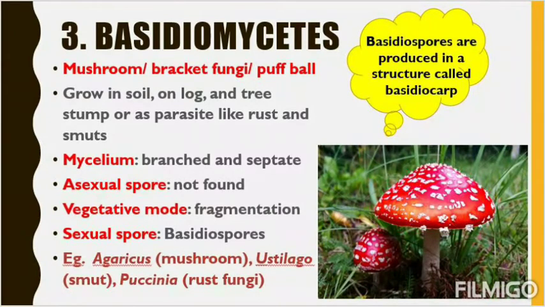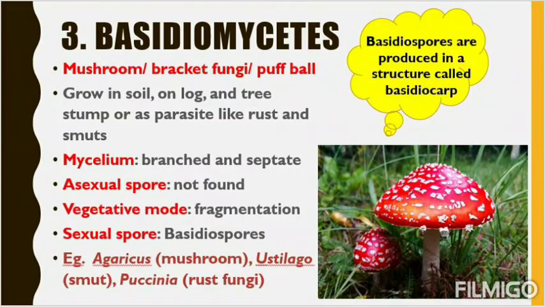If you cut the fungi or cut the Basidiomycetes members into pieces, each piece will grow into a new body, a new fungal body, a new fungal mycelium. Then sexual spores are basidiospores. That is where the name of the group, Basidiomycetes, comes from.